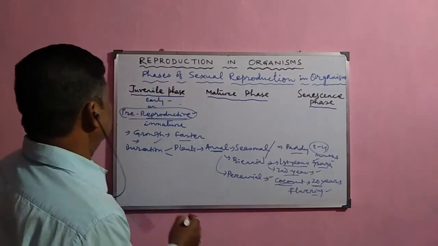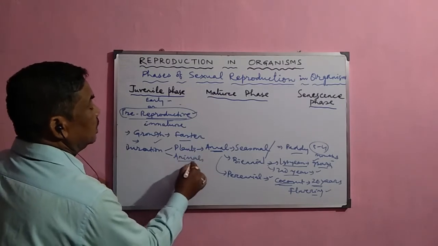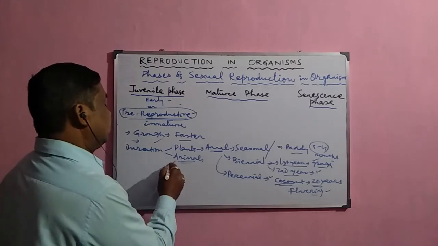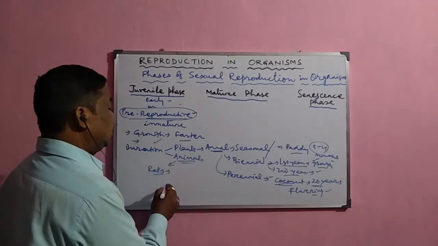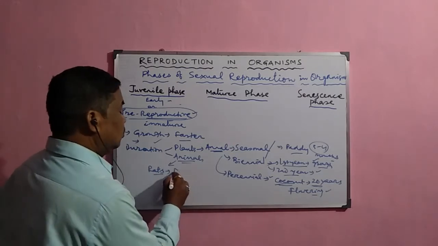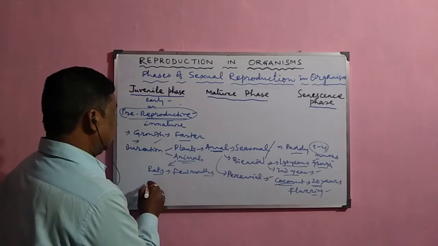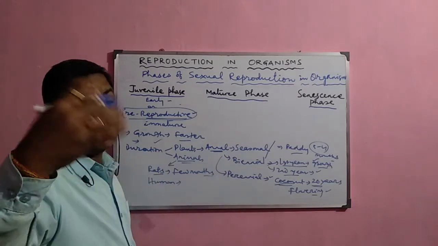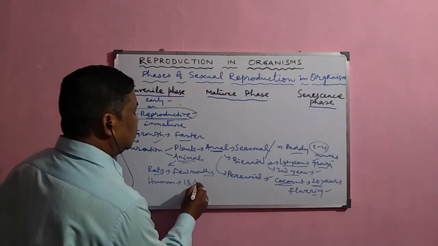In case of animals, the juvenile phase also differs from organism to organism. For example, in rats, the juvenile phase is very short, a few months. In human beings, the juvenile phase continues for around 12-13 years or around 13-14 years.